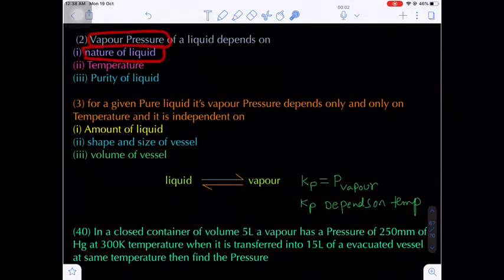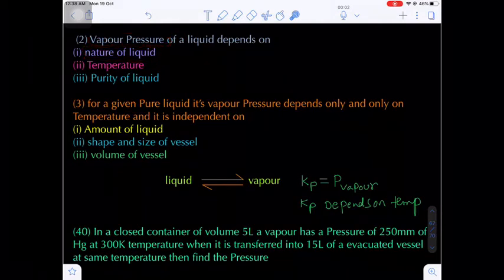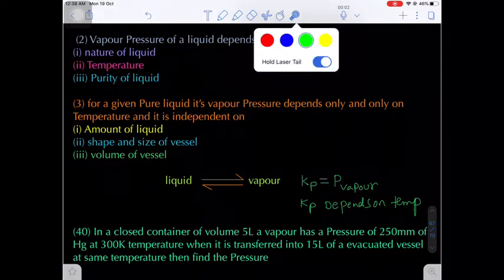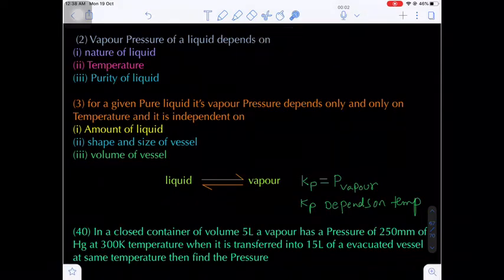So that's why we have to see the nature of the liquid. We know petrol, we know water. If you compare both liquids at room temperature, when both are kept in an open container, which liquid will be readily vaporized? Obviously petrol, because in petrol there is a weak intermolecular force of attraction. That's why the molecules try to escape into the space. Are you getting my point? Whereas in water, due to strong hydrogen bonding at room temperature, water molecules have less tendency to escape into the space. That's why petrol has high vapor pressure, whereas water has low vapor pressure at room temperature.